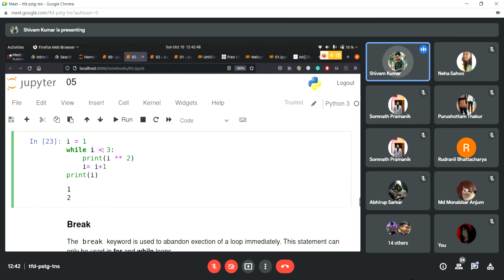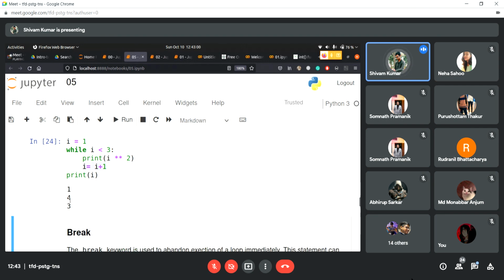It just checks if this statement is true, it comes and executes, then it modifies the value, and now that I is 2, it's going to check again. Is 2 less than 3? Yeah, that's true. So again it will do something, so it prints 4 this time because 2 to the power 2 is 4. And the last time, again, it increments I from 2 to 3. But this time, it checks 3 is less than 3, that comes as false. So if that is false, it doesn't execute, right?